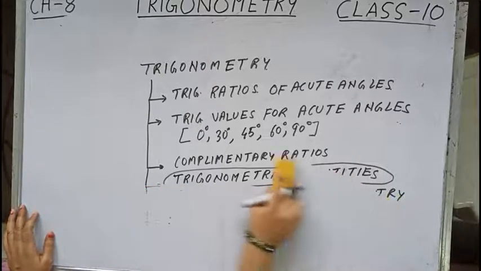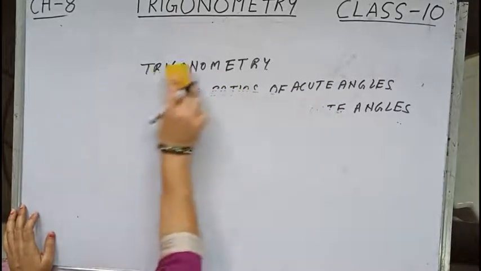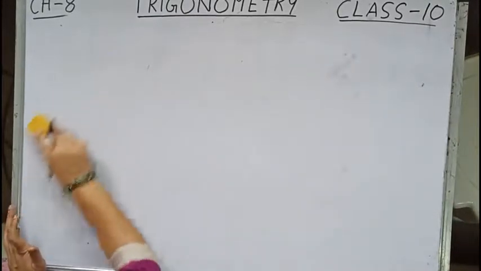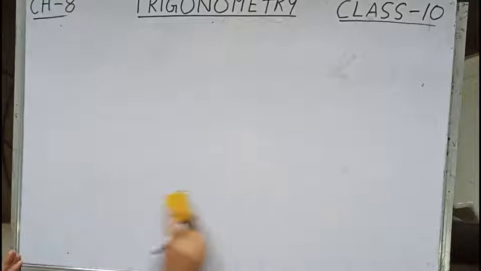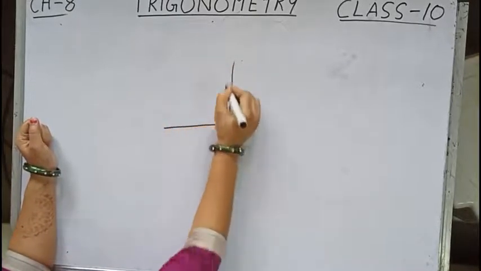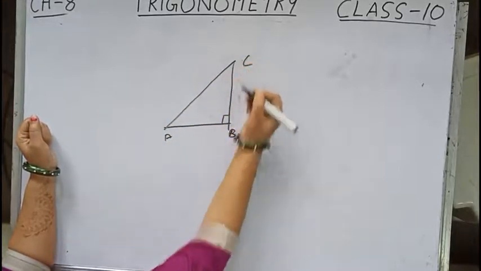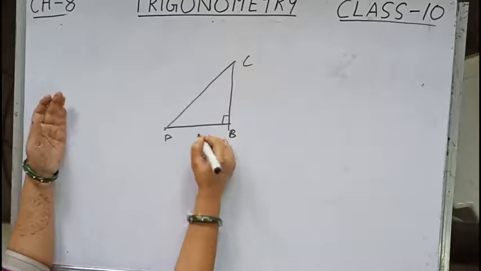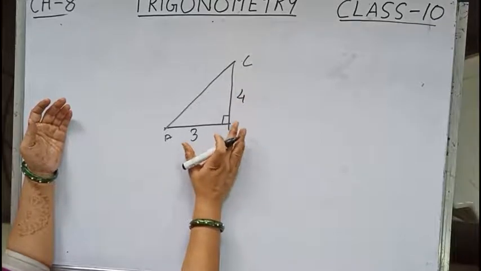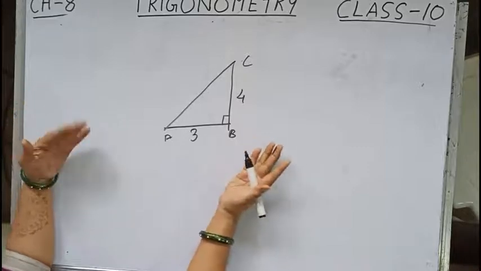Now, children, I have given the definitions and the values of the trigonometric ratios of the acute angles. So I think we can go directly to the sums. Before going to the sums, one concept I will give you, about the type of sums which will come. Suppose over here this is a right angle triangle ABC, right angle at B. Now suppose this value is given as 3, this value is given as 4. So the question will be: find the value of all trigonometric ratios, that is sine, cos, tan, and so on.